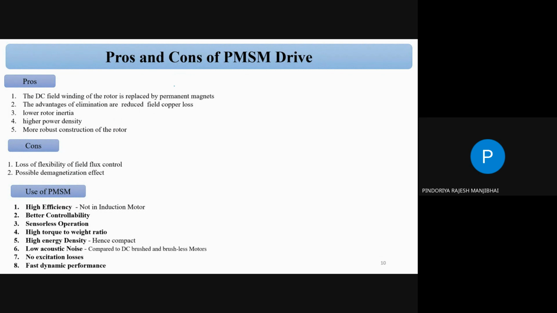So there are advantages and disadvantages of the PMSM drive. Every application is not 100% perfect, so a few advantages are there and a few disadvantages are there. First we can see the advantages. The DC field winding of the rotor is replaced by the permanent magnet. So that is a major advantage. We can replace the DC field winding by the permanent magnet.